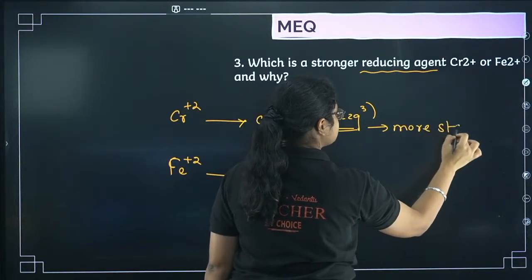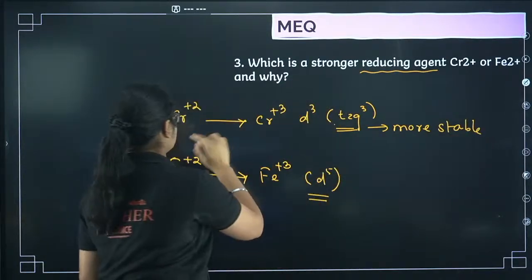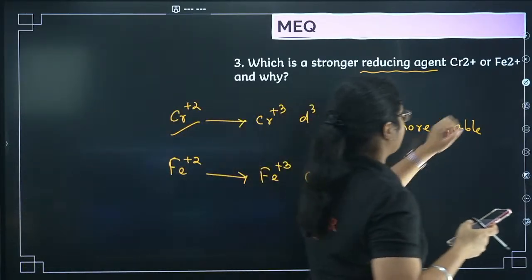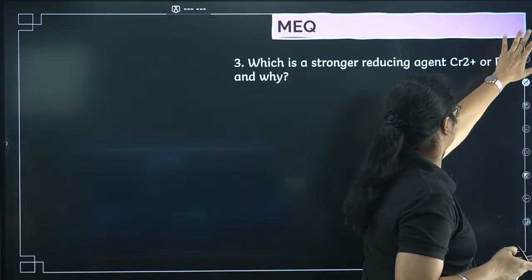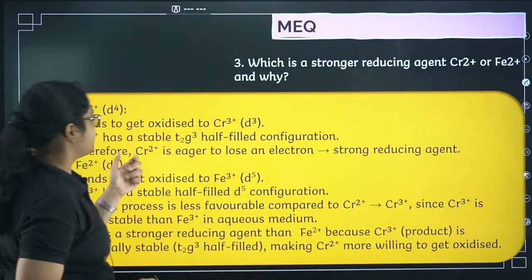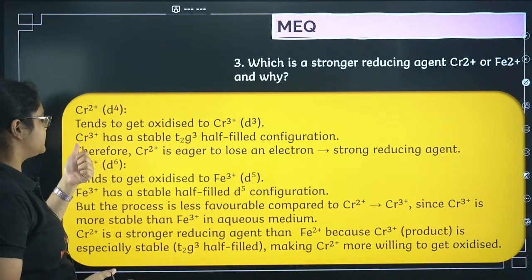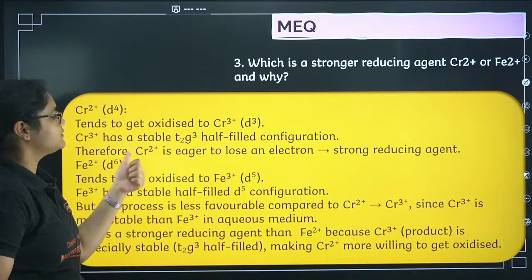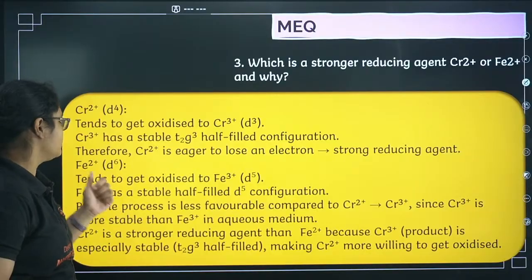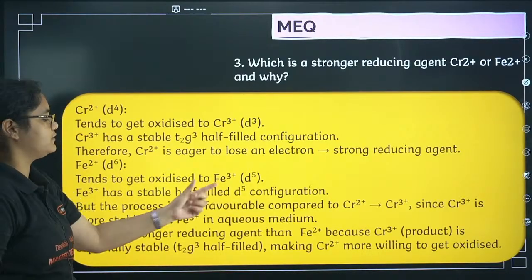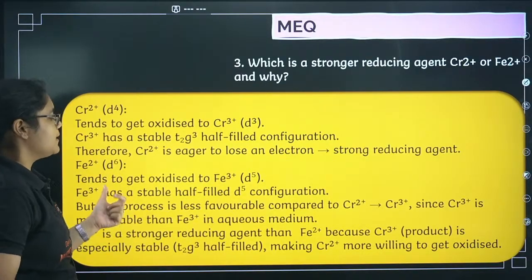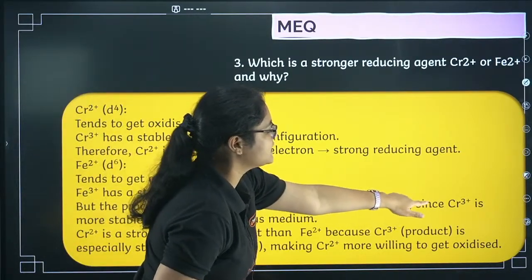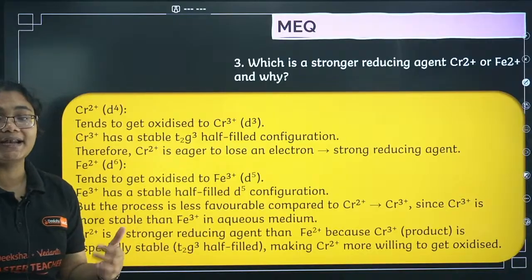Okay, so which is a stronger reducing agent here? Cr2+ is the stronger reducing agent. Yes. You can write it like this. Let me show you how you can write the answer. Cr2+ tends to get oxidized to Cr3+. Now Cr3+ has a stable t2g3 configuration. Therefore Cr2+ is eager to lose one electron, and Fe2+ gets converted to Fe3+, which has a d5 configuration. But the process here is less favorable as compared to Cr2+ to Cr3+, since Cr3+ is more stable than Fe3+.